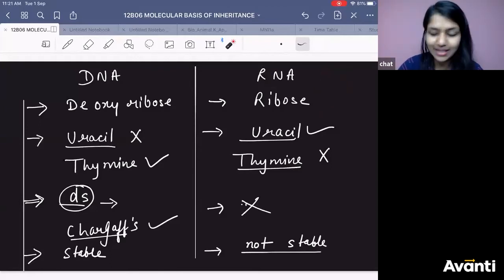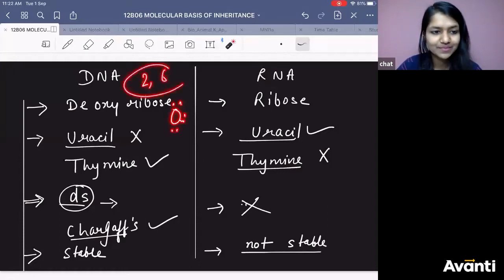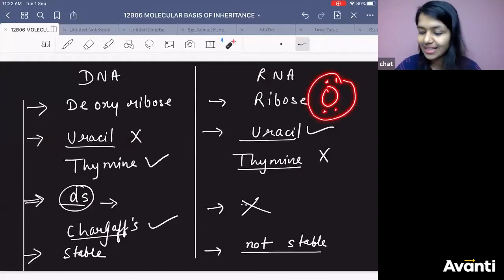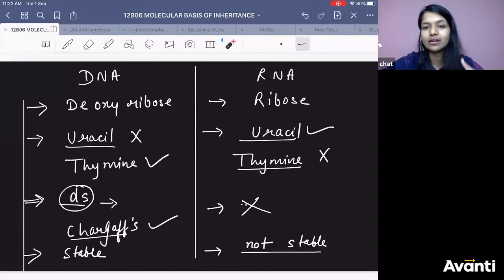Yes, three lone pairs. 2, 4, 6. The electronic configuration is 2, 6. So you get 6. So why am I saying 2 pairs of lone pairs? Because the other 2 will be involved in making the bond. That's why I said 2 pairs. Okay? Alright.